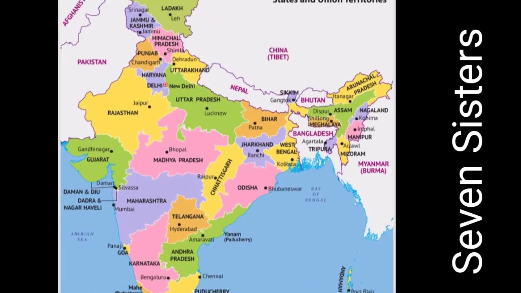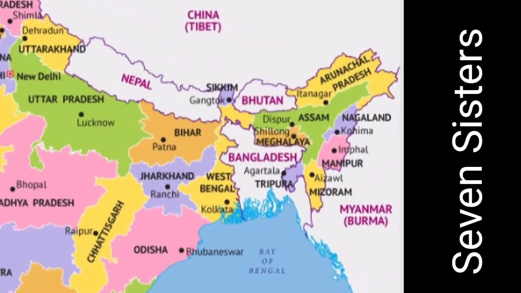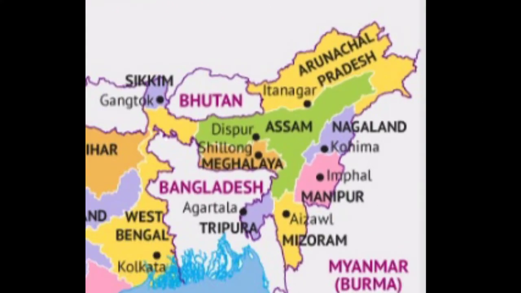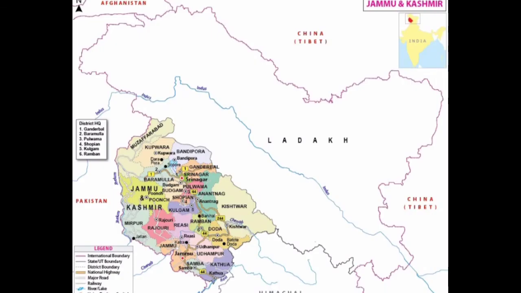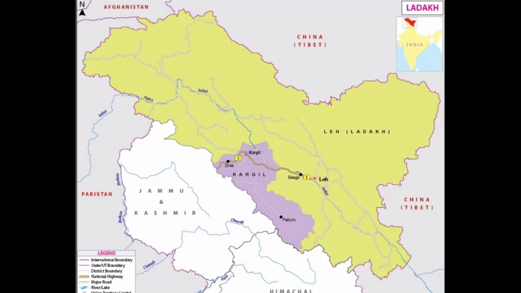The 7 states in the northeastern part of our country are called 7 sisters. So these are Meghalaya, Assam, Arunachal Pradesh, Nagaland, Manipur, Mizoram and Tripura. The latest state is Telangana, and the latest union territories are Jammu and Kashmir and Ladakh.